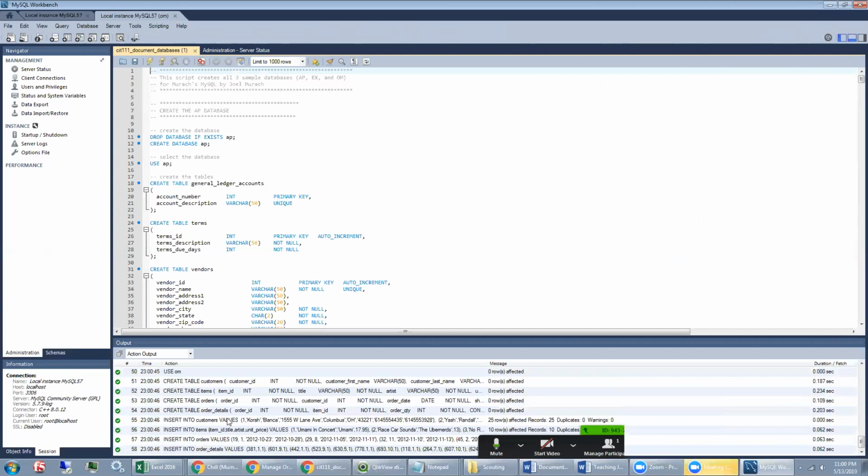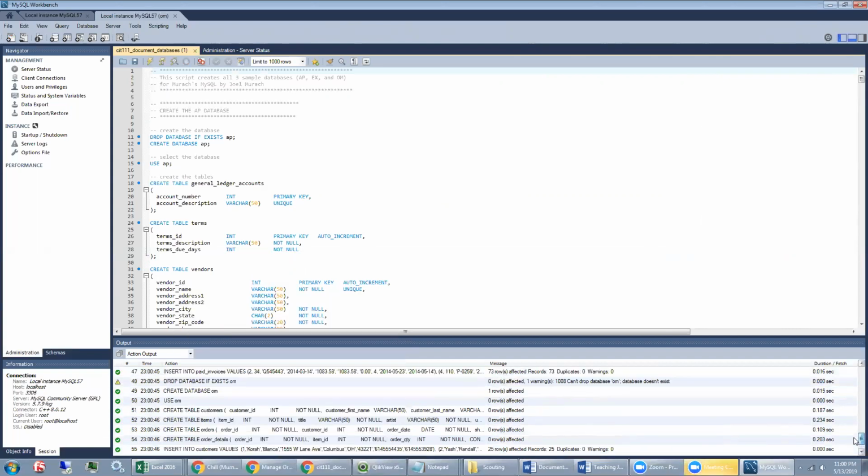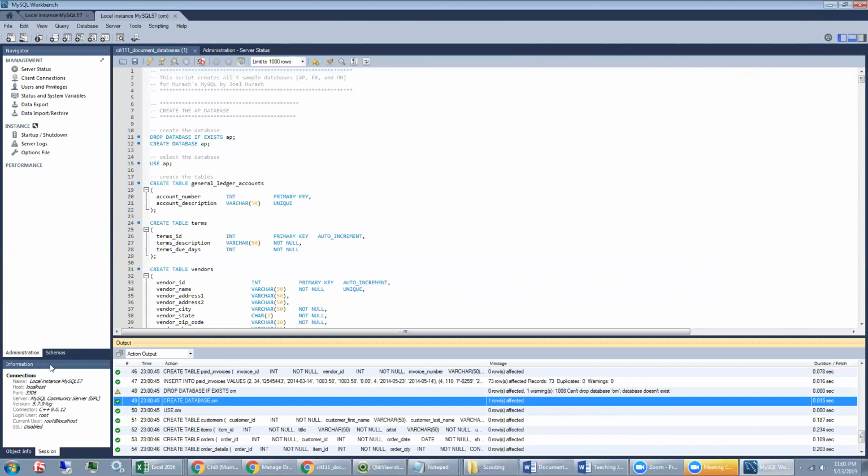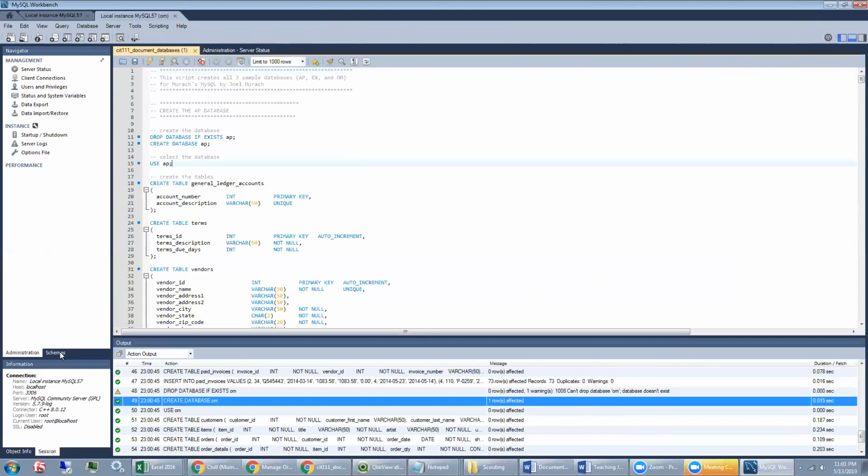It's normal to have a couple of these yellow triangles. They are drop statements. Now you can't drop a schema that you haven't already created yet, and so that will throw an error, sort of a warning that says, hey, you don't have something to drop here, and that's fine. But what it's doing is, it drops them if they're already there and then recreates them properly according to this schema here.